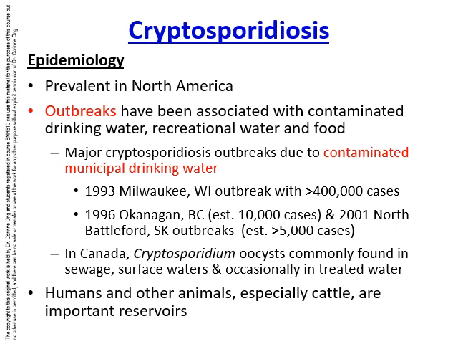Before I arrived at Ryerson, I investigated all of these Canadian outbreaks at the BC Centre for Disease Control. In Canada, Cryptosporidium oocysts are commonly found in sewage, raw surface waters, and occasionally in treated water when breaches occur in the filtration system. Humans and other animals, especially cattle, are important reservoirs.